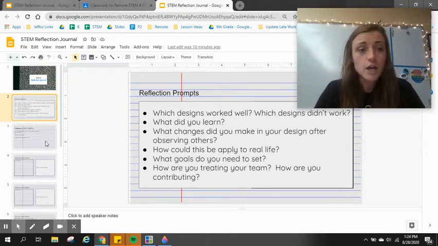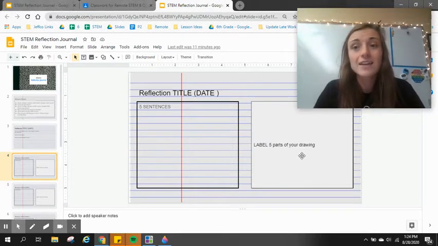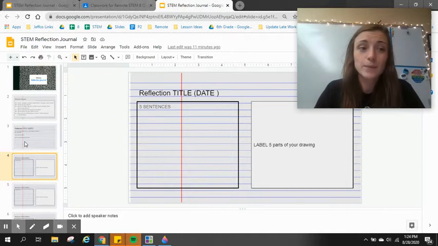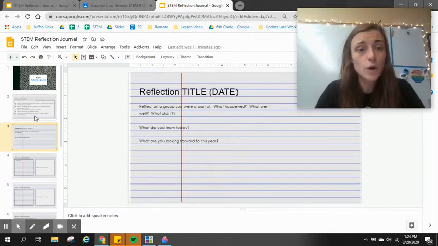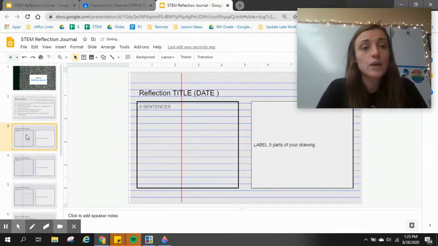When you reflect, you will either have the choice to do sentences or draw, and you can do both, but you need to have at least 5 sentences or at least 5 parts of a drawing. Now, I like to put pictures in. If you're just using pictures, you have to write. So we're filling this page with our information so that we can look back at it and we can see how far we've come. So the reflection title, page number 3, we can actually delete. Because live classes were canceled for the first orientation week, we are going to delete that slide and we are going to just start fresh with your reflection title and date.